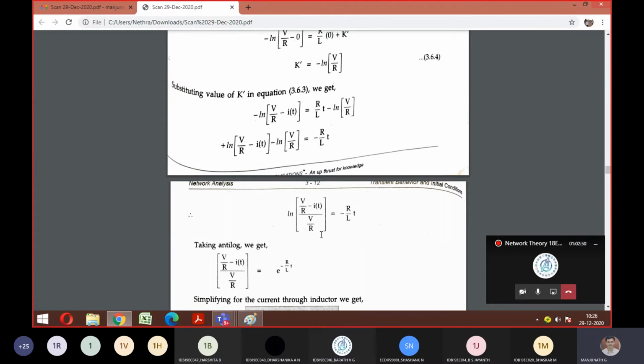Yes, sir. Okay. See, we still have not found the ultimate answer for my current. So I need to eliminate my ln, which means obviously we have to take the antilog on both sides. If you take the antilog on both sides, towards the LHS the ln will get cancelled, and towards the RHS you are going to get the exponential term. Correct?